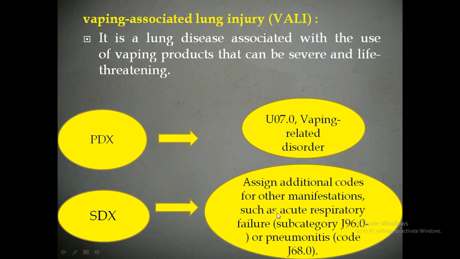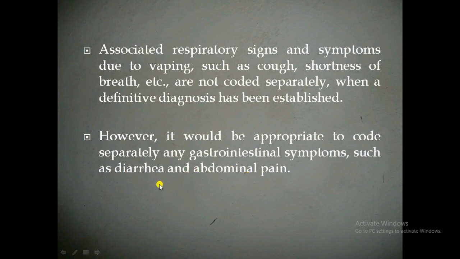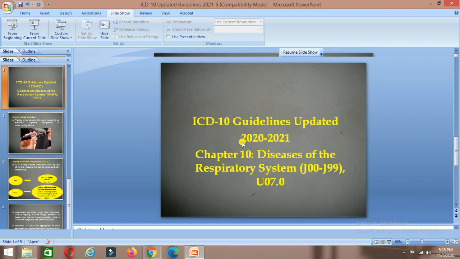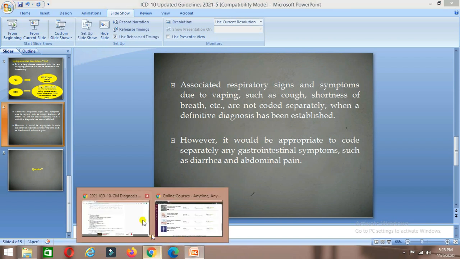We can assign these two because they are not associated with the respiratory conditions, whereas cough and shortness of breath are. So we cannot code those signs and symptoms, but we can assign diarrhea and abdominal pain. This is one more guideline. To have a clear idea, we'll see it in the software also.